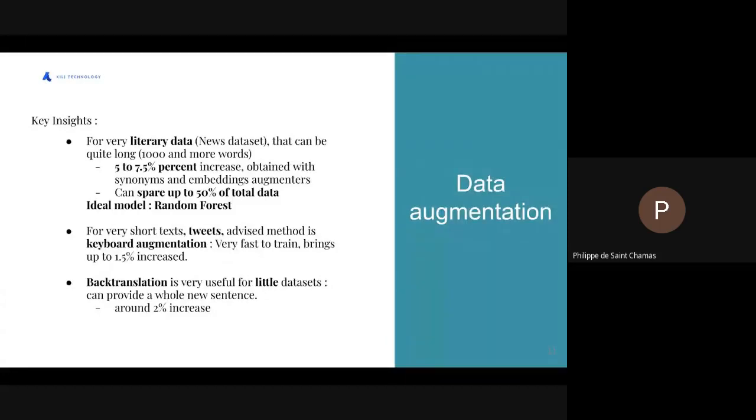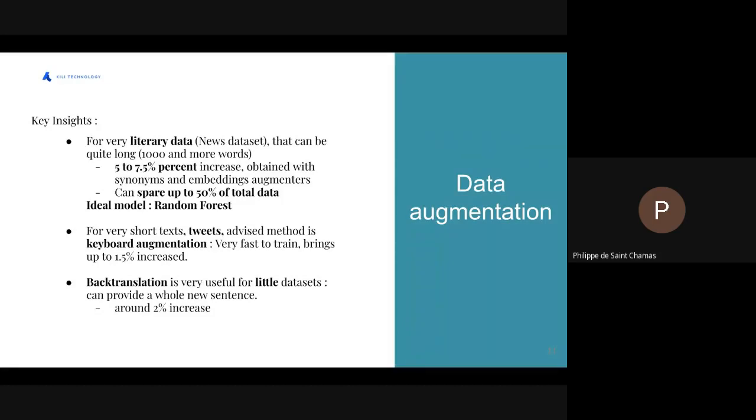And for very short text, on the other hand, for example, tweets, the advised method is keyword augmentation, that is very fast to compute and brings up to 1.5% increase. And ultimately, the back translation technique has proven very useful for the smallest data sets.